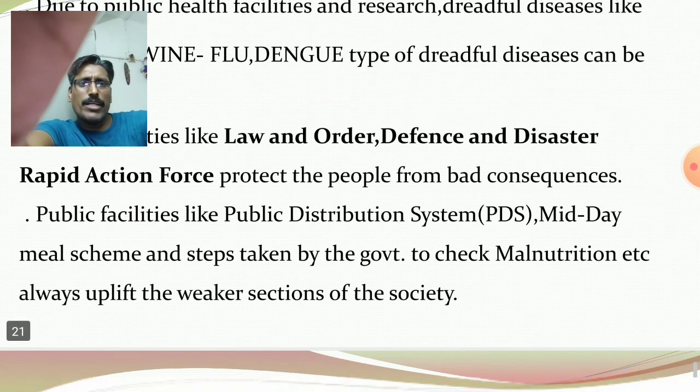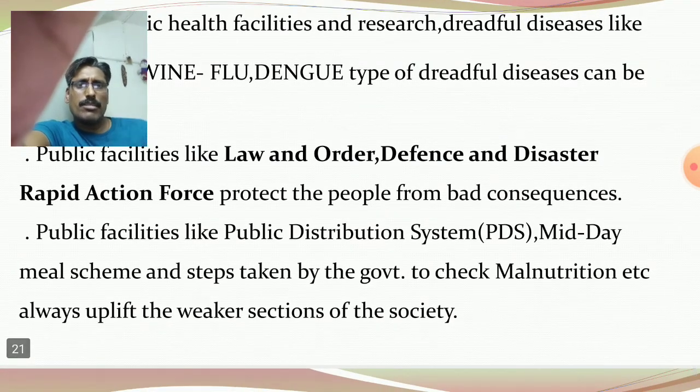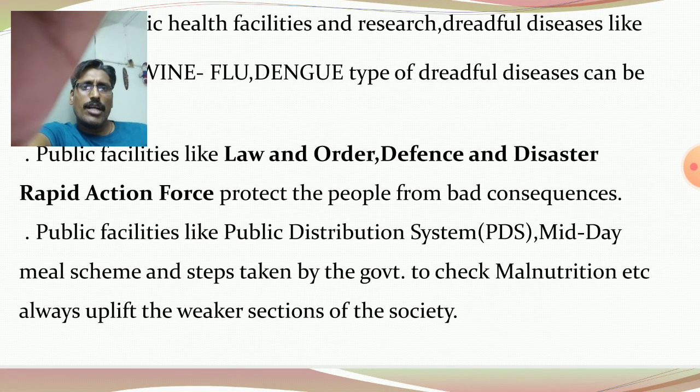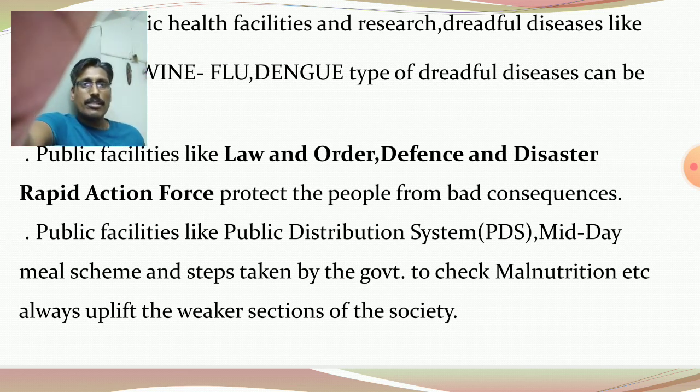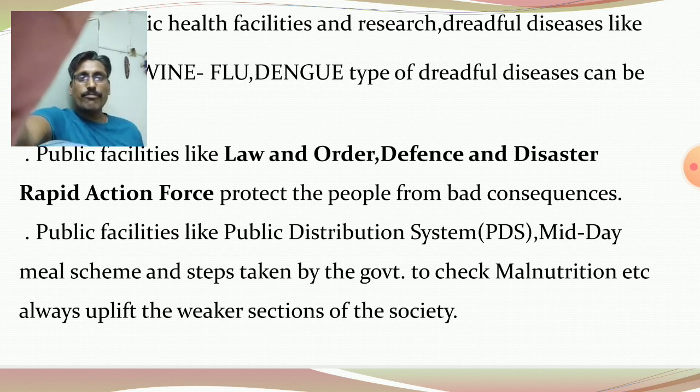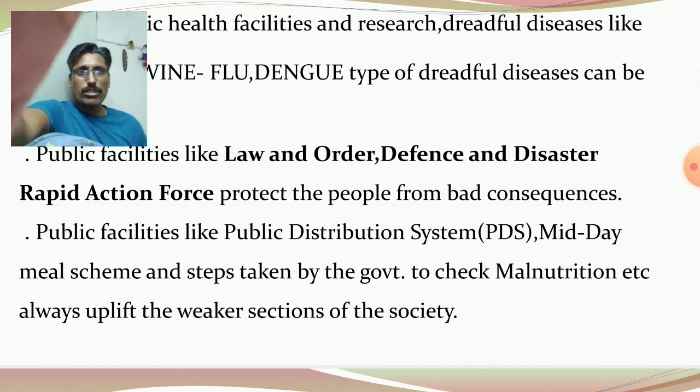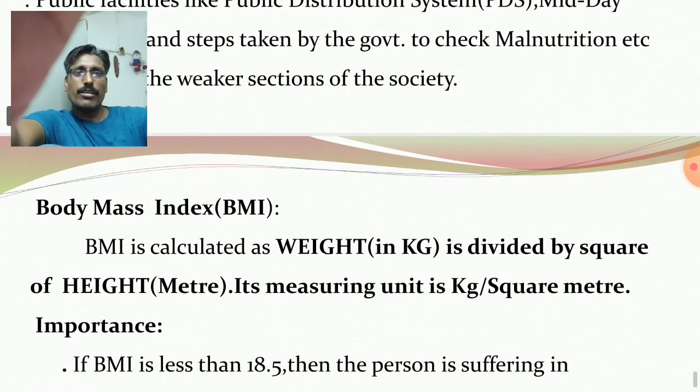Public facilities like public distribution system, midday meal scheme, and steps taken by the government to check malnutrition, etc., always uplift the weaker sections of the society. So the midday meal scheme is operating in primary schools, and the government also checks malnutrition. For this, Anganwadis are there, regular health checkup is there, also providing some healthy foods to the children so that they do not suffer from malnutrition, etc. So each and every time the government is trying, providing so many facilities to uplift the weaker sections of the society. Okay, these are the public facilities.